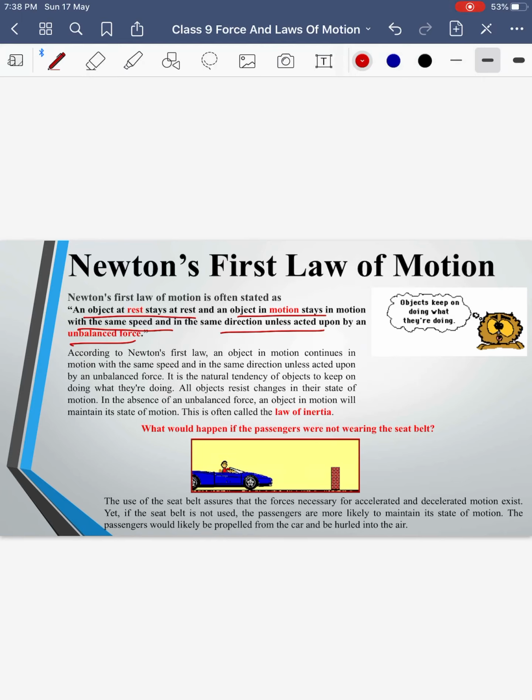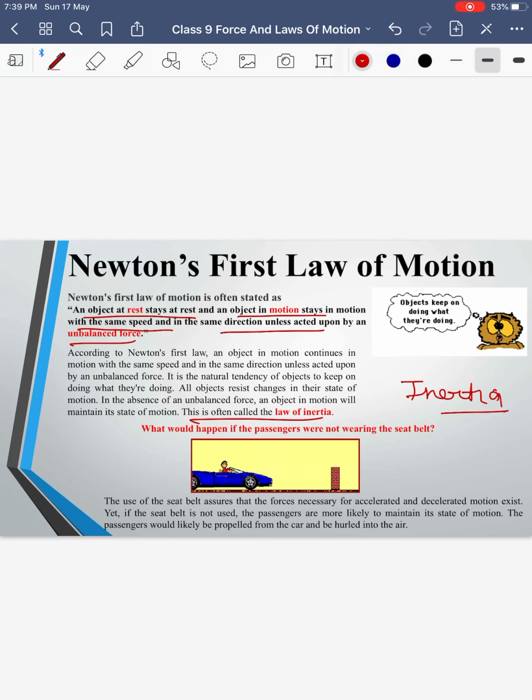First law of motion states an object cannot change its state by its own unless we apply a force from outside. Now, this property of an object, that it cannot change its state by its own, was named inertia. Since the first law defines inertia, that is why it is also called the law of inertia. So inertia is the property of a body, the inability of a body to change its state by its own. This property of the body was termed inertia.